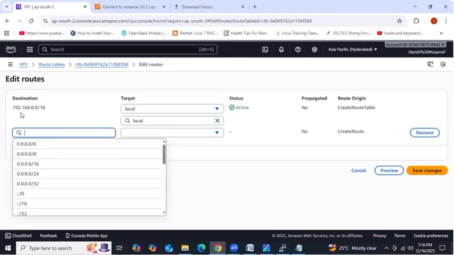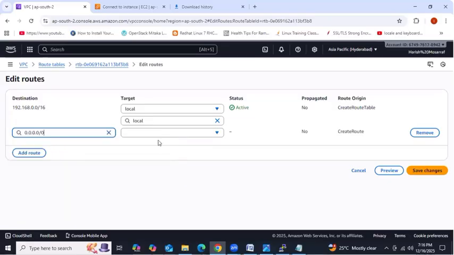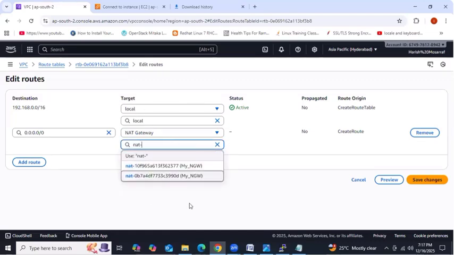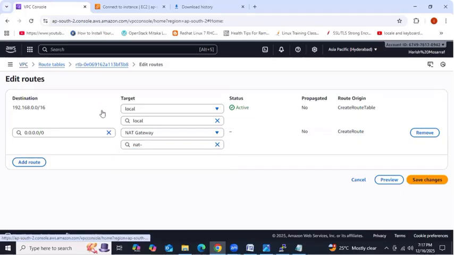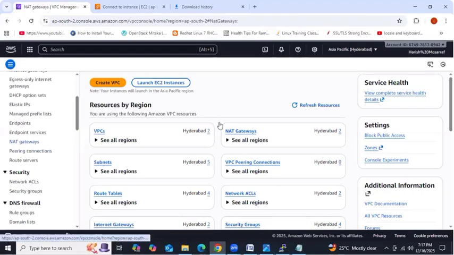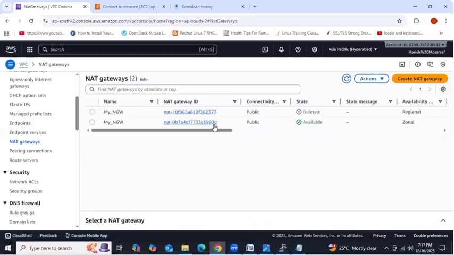Then we need to provide 0.0.0.0 and the NAT gateway. Which one? Two NAT gateways we have. I think it's not deleted permanently. No issues. Get the NAT gateway ID, it will have 90D, right?